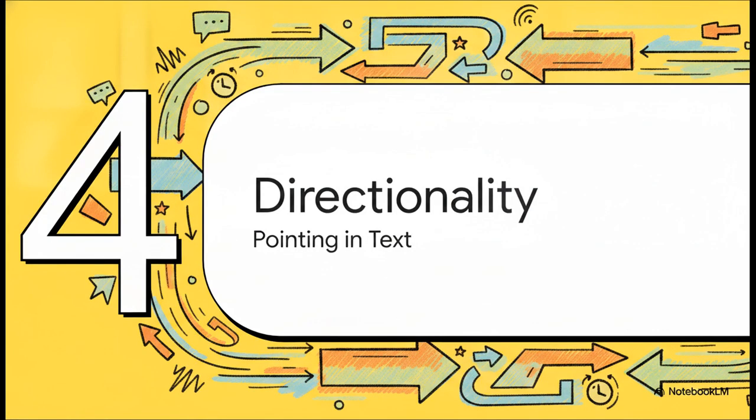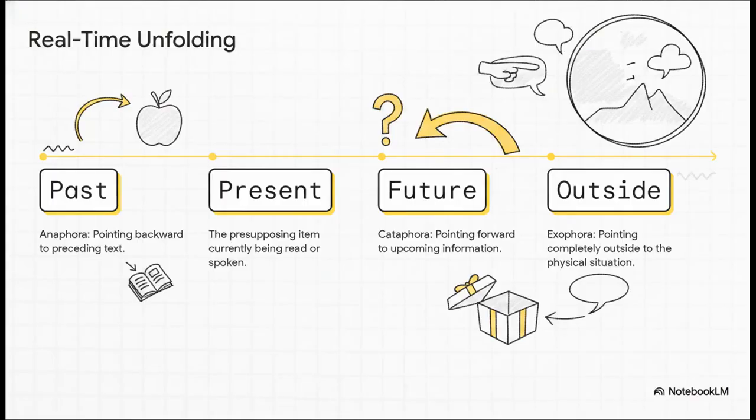Let's move to Section 4, directionality, pointing in text. Because language unfolds over time, this cohesive pointing isn't just static. It's a highly dynamic, logical process that happens in real time as we read or listen. Cohesion acts chronologically, and we can actually map this right onto a timeline. When a word points backward to something we've already established, like our apple example, we call that anaphora.